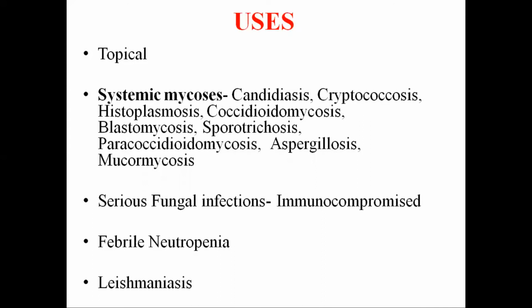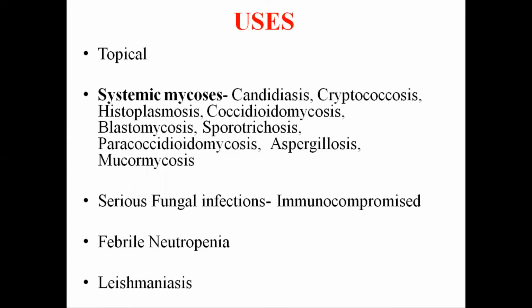However, because of the higher toxicity of amphotericin B, the azole antifungals are now preferred in conditions where their efficacy approaches that of amphotericin B. In such conditions, azoles are a much safer alternative.